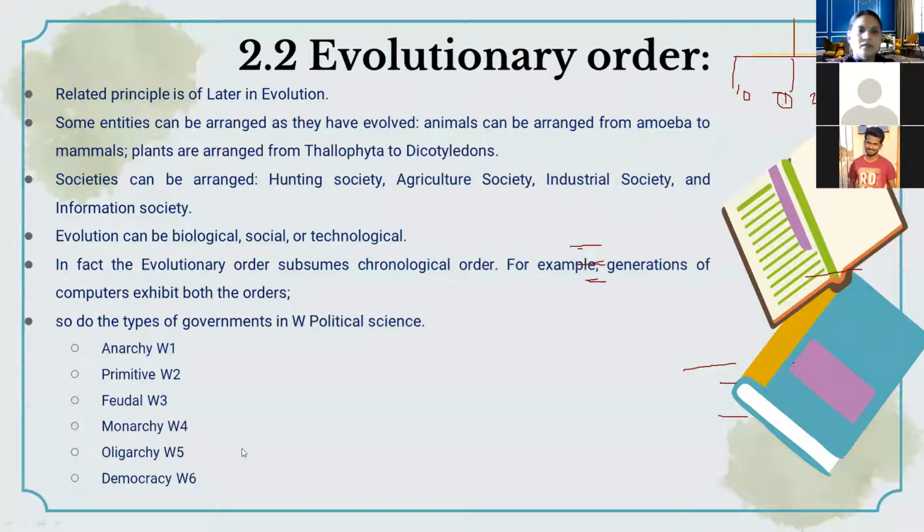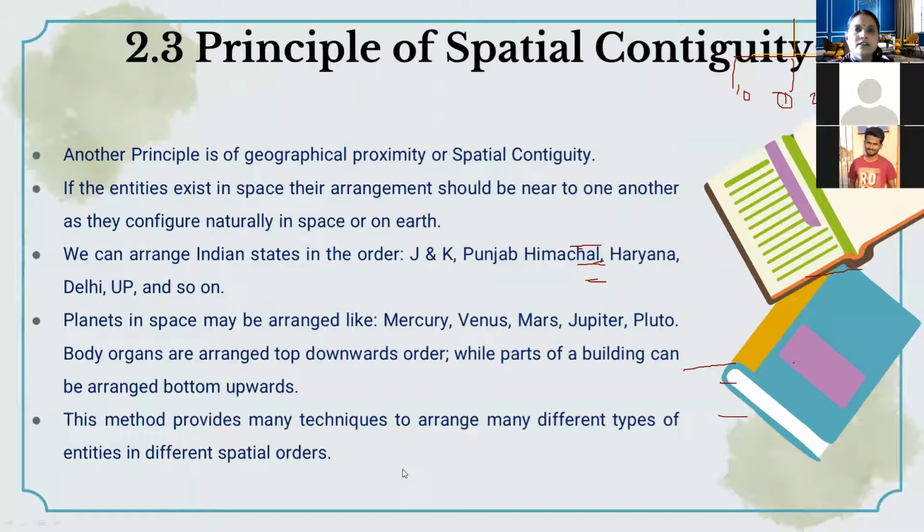Okay. Then let us see the other principle, spectral contiguity. The principle of spectral contiguity is a bundle of 13 sub canons. Okay, so 13 sub principles, we can say. So let us see how this principle works. Another principle is geographical proximity, or spectral contiguity.